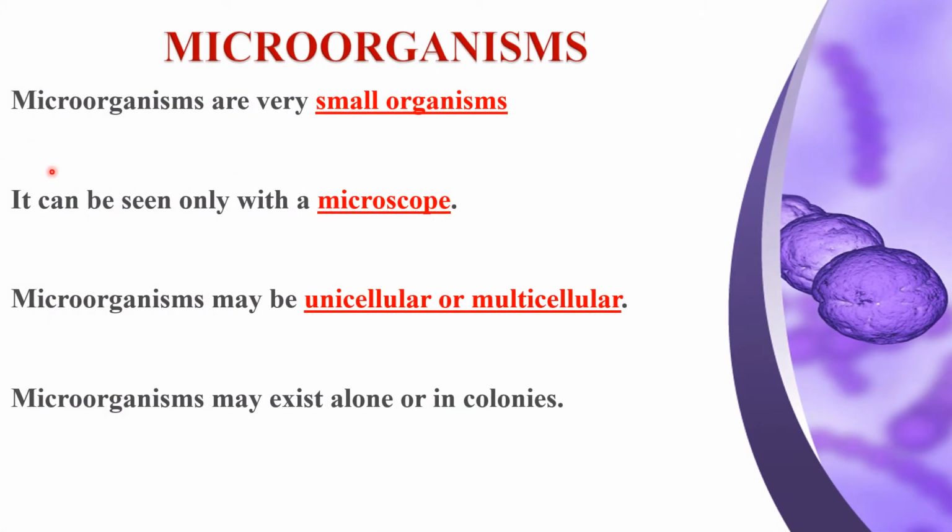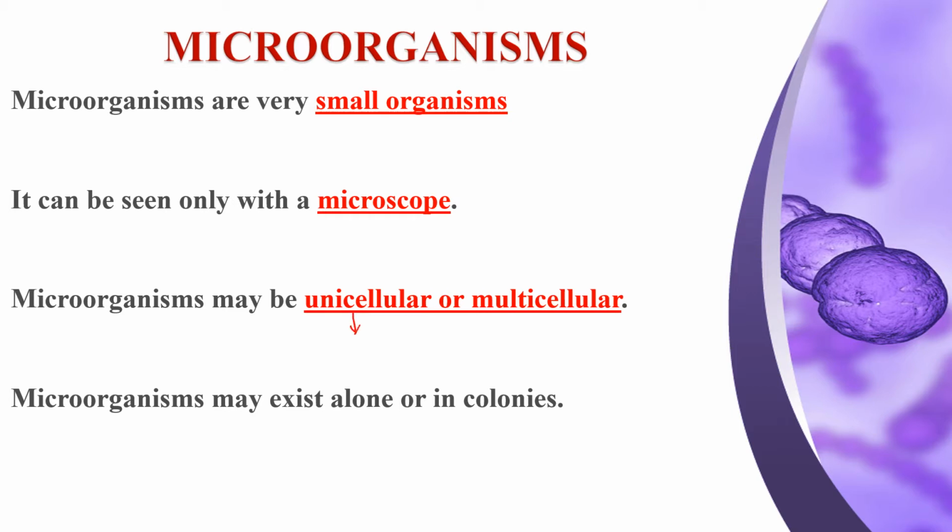So, what are these microorganisms actually? They are very small organisms which cannot be seen with the naked eye and can be seen only with the help of a visual aid called a microscope. These microorganisms may be unicellular or multicellular. What does unicellular organism mean?